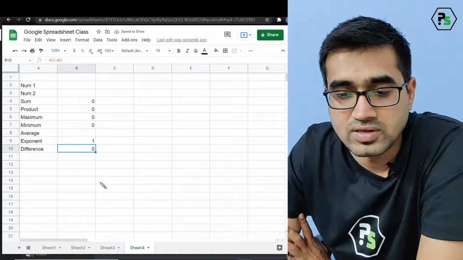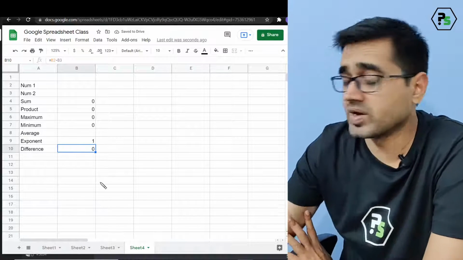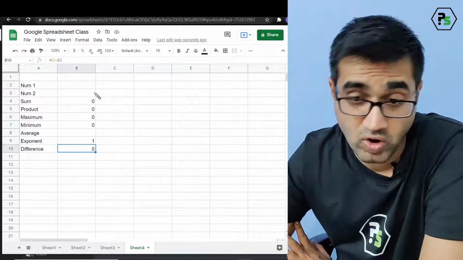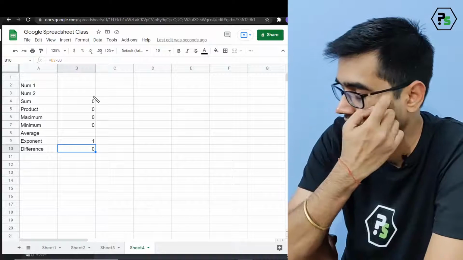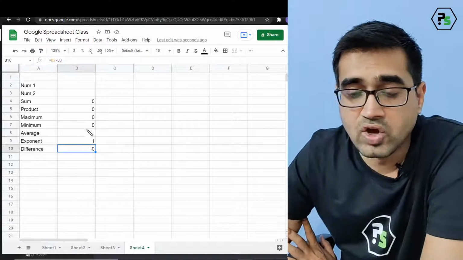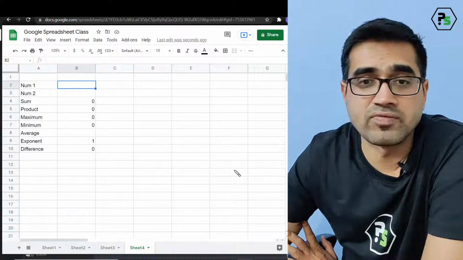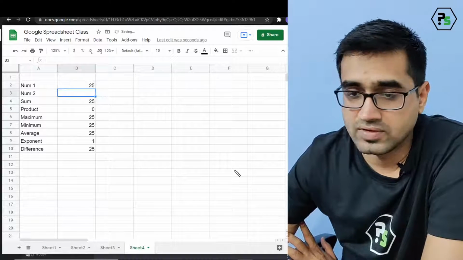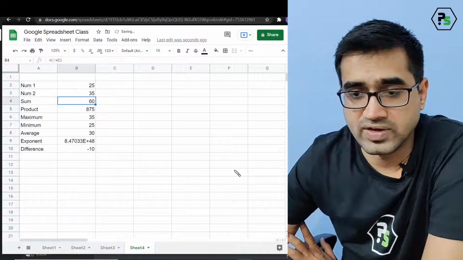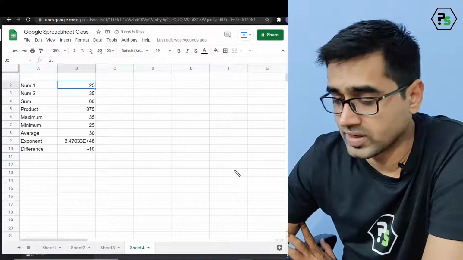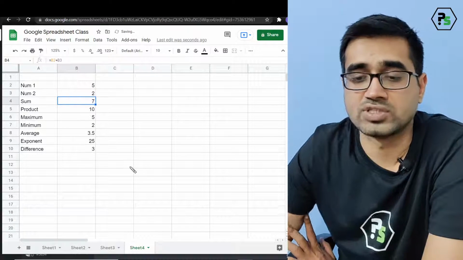Okay. How is it 1? Because any number raised to the power 0 is 1. Although it's wrong, because 0 to the power 0 is undefined, but yeah, let us leave that. Okay. Now let us put some values. Let's have two big numbers, 5 and 2, for checking. Let's do that.